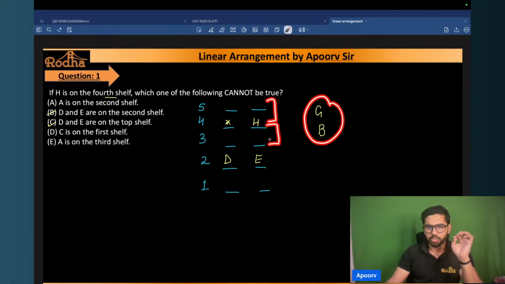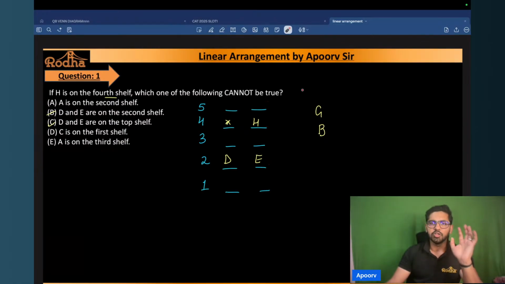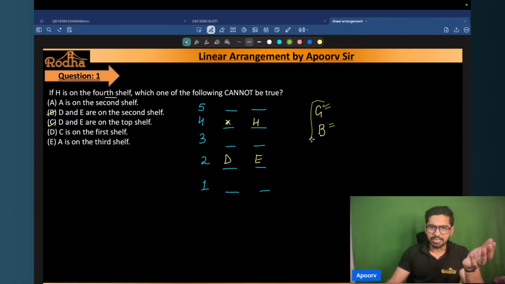This and this is not possible. This and this is also not possible. This and this is also not possible. So there's no place left to put these two items, because B was directly below G. If I put D and E on the second shelf, that means this cannot be a true statement. So my answer for the first question is definitely option B.